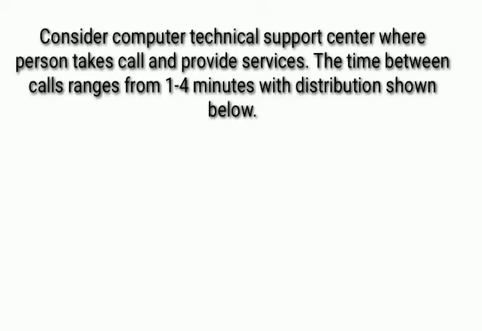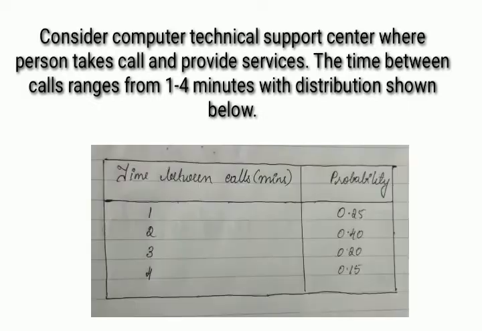My topic is the Able Baker problem, also referred to as the call center problem. Now let's move on to the question. Consider a computer technical support center where a person takes a call and provides services. The time between calls ranges from 1 to 4 minutes with the distribution shown below. So the times between calls are given in minutes with the corresponding probabilities.